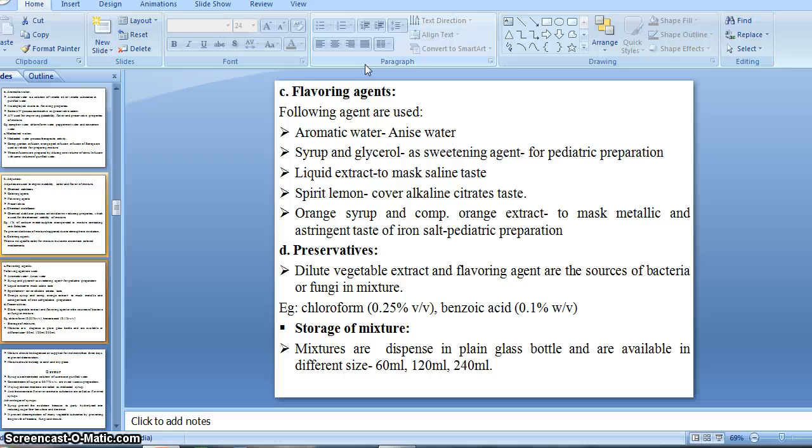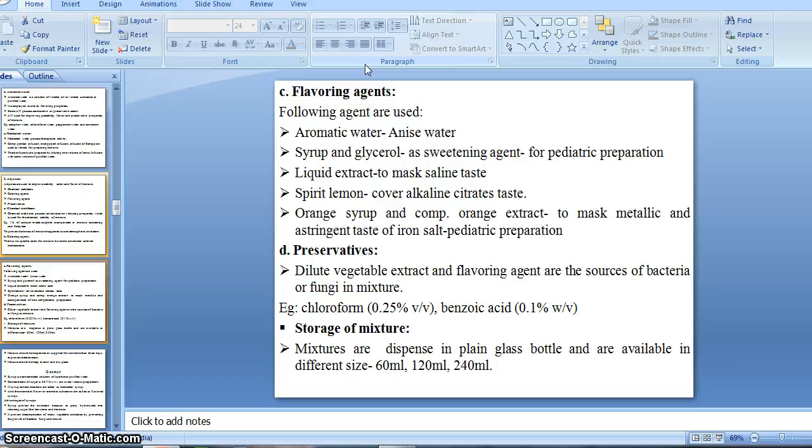It gives a flavor to the preparation and becomes easier to take. And most of the time in pediatric preparation it is very necessary to add flavoring agents. You know that small babies and children are very naughty, they don't drink any mixtures with a bitter or unpleasant taste, right?